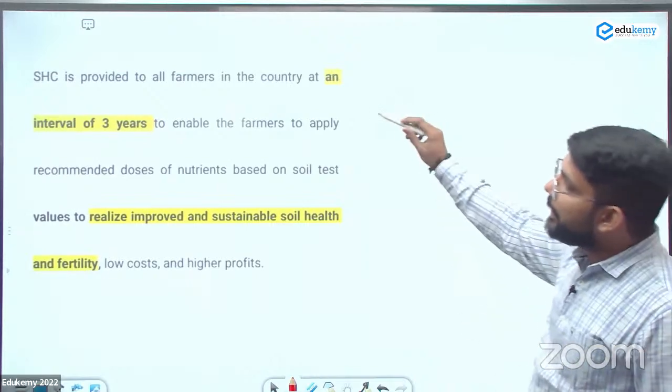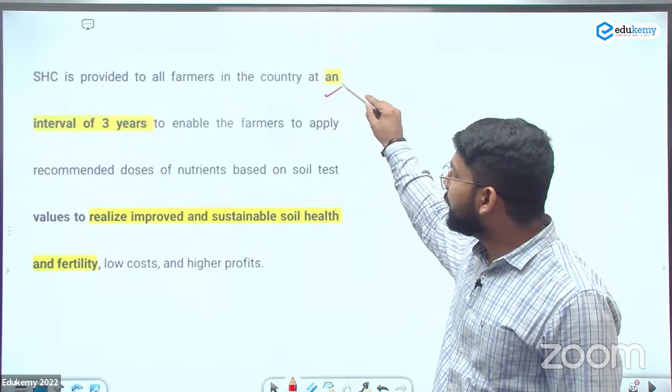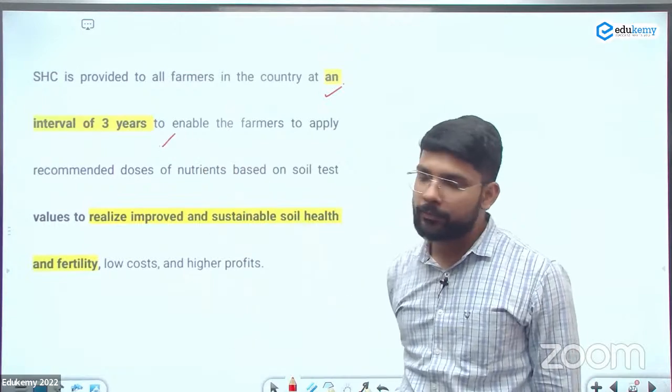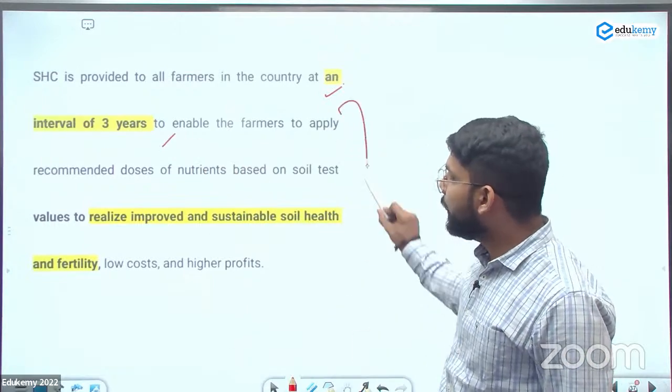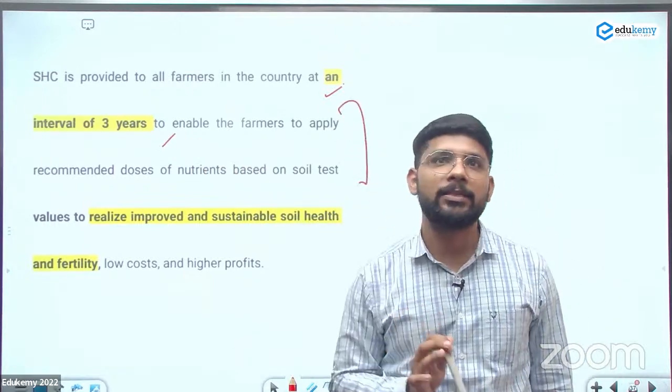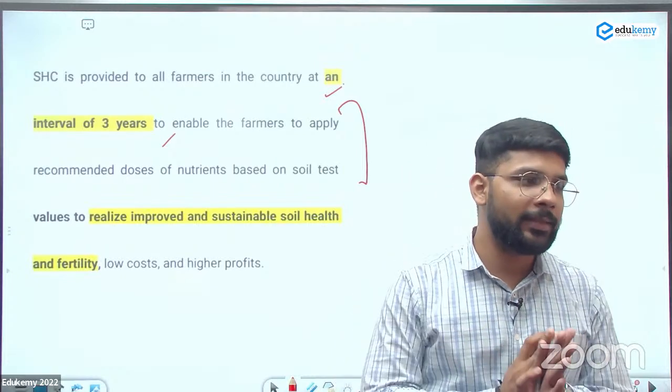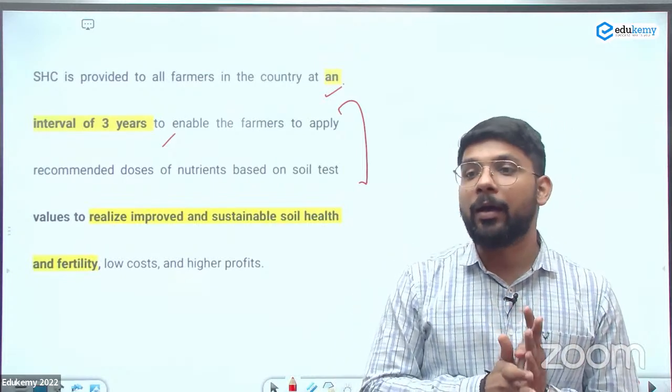So the soil health card provided all the farmer at an interval of 3 years to enable the farmer to apply recommended doses and realize, improve the sustainable soil health and fertility. हाँ,